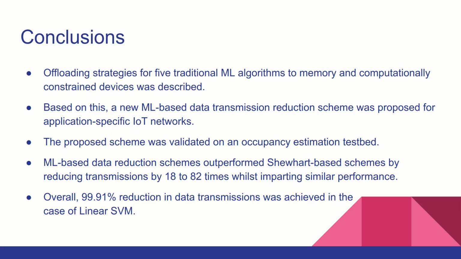For the occupancy estimation application, it was shown that the machine learning based data reduction schemes outperform Shewhart based schemes by reducing the number of transmissions by 18 to 82 times while imparting similar performance. And overall, 99.91% reduction in data transmissions was achieved in the best case of linear SVM.